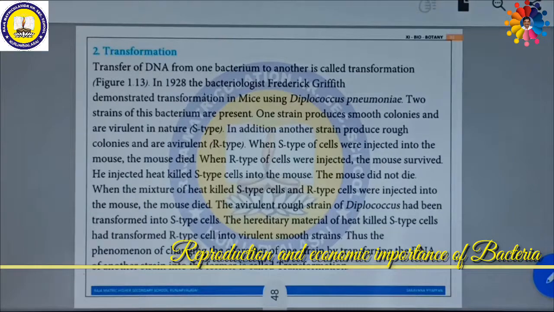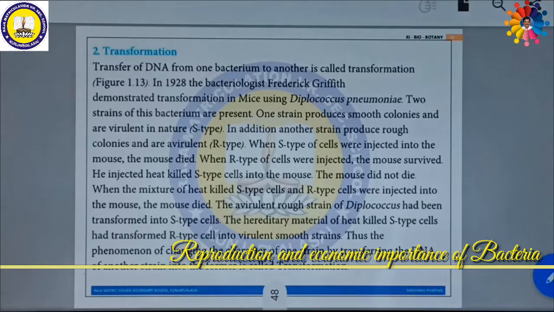But what did the scientist Frederick Griffith do? He killed the S type bacteria by heat. Then he injected it into the mouse. The mouse did not die; it survived.